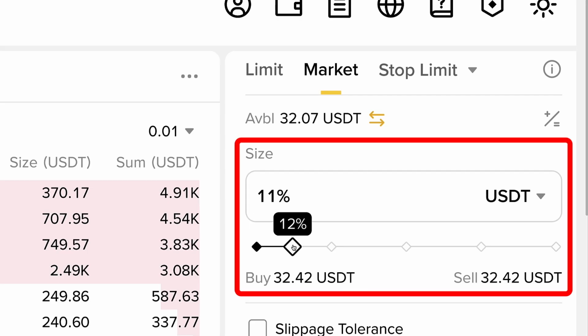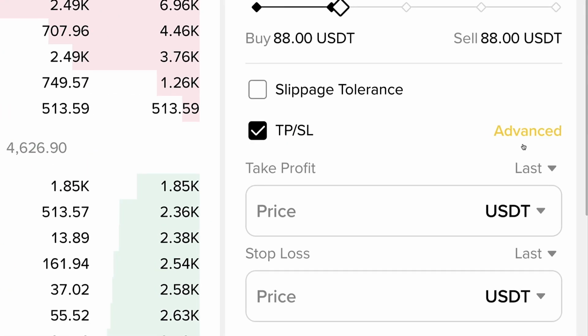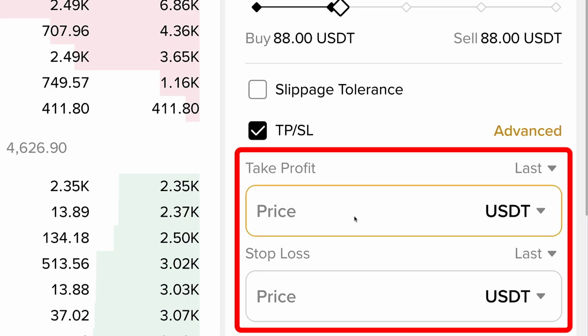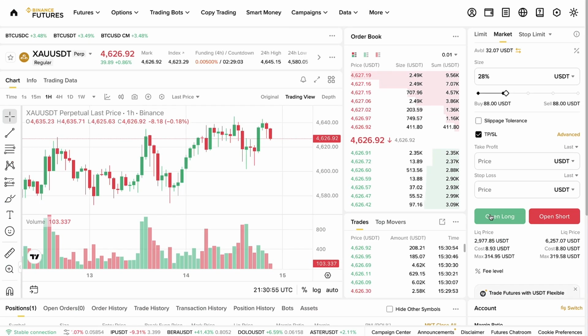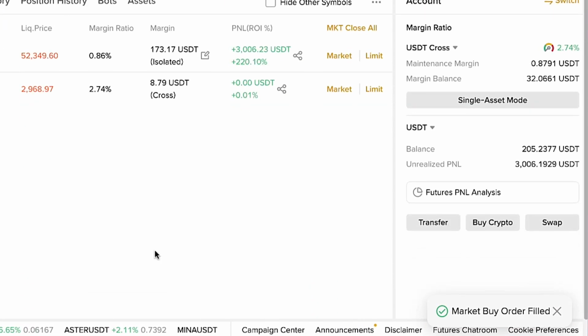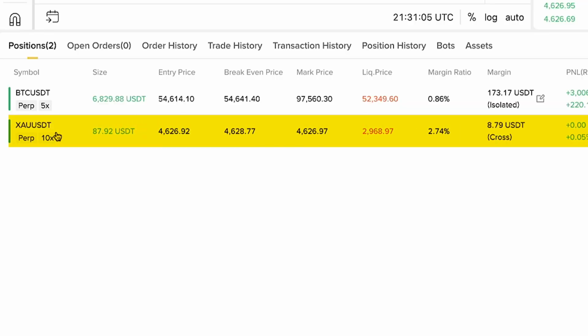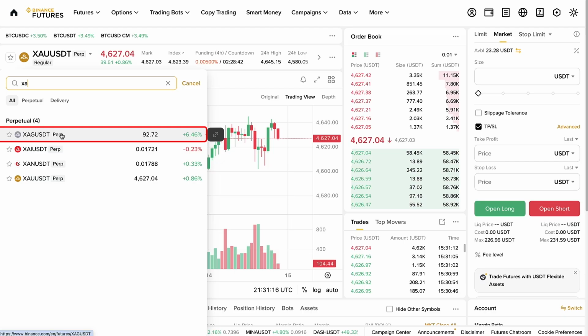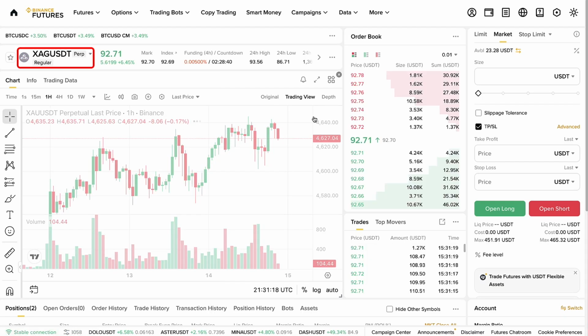Then you choose the order size right here. Let me just give you an example. You can also set up take profit and stop losses right here, and you can click here open long. You can see order submitted, order filled, and you can see it right here in the positions, gold against USDT. And now let me show you also an example of silver against USDT.